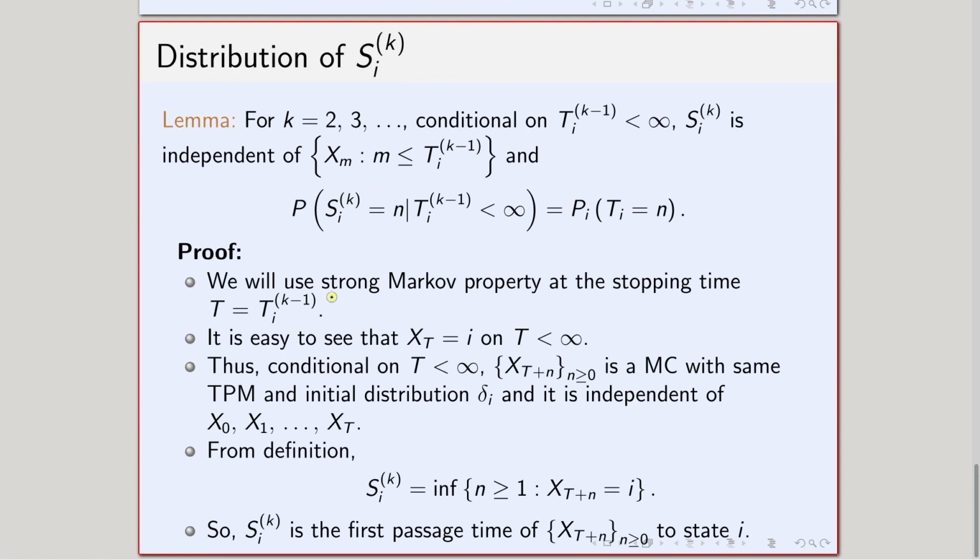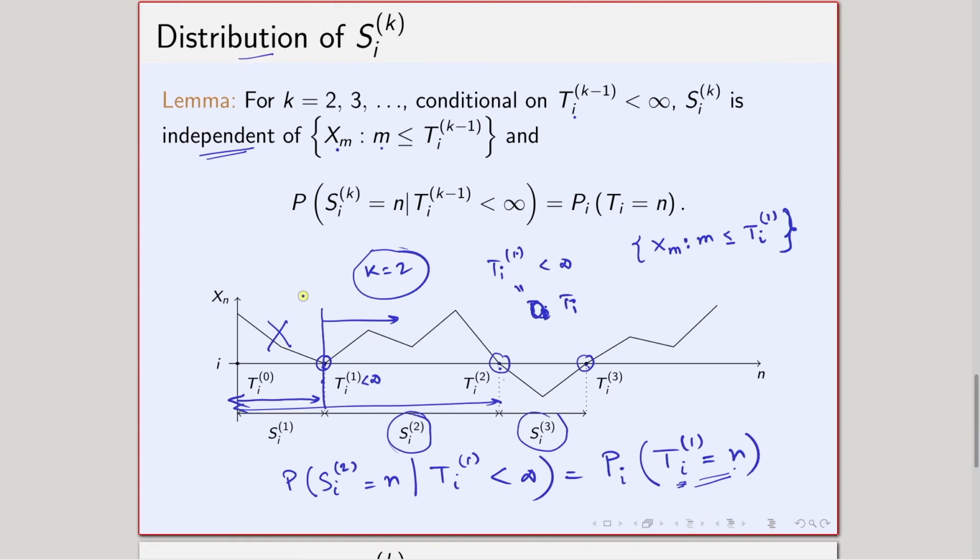As I mentioned, the proof can be done with the help of the strong Markov property, where the stopping time can be taken as the (k minus 1)th passage time. I take this passage time as the stopping time in the strong Markov property.